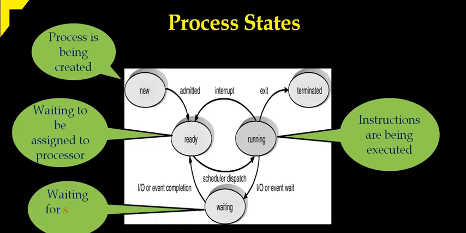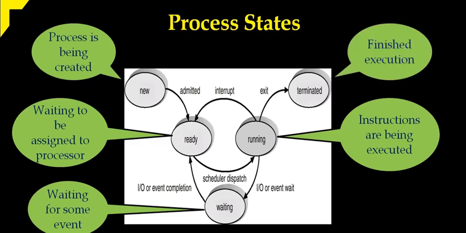If the process is in the running state and an interrupt comes, then it moves to the ready state. Once it is in the ready state, based on the CPU time, it again comes to the running state. Once all the statements are executed in the running state, it goes to the terminated state. That means the process has to be terminated.